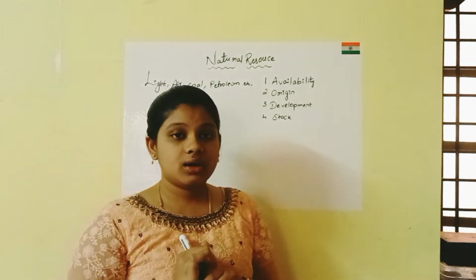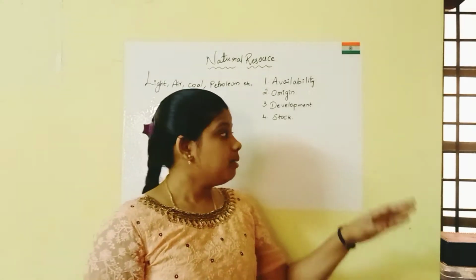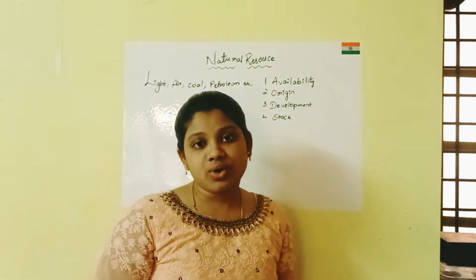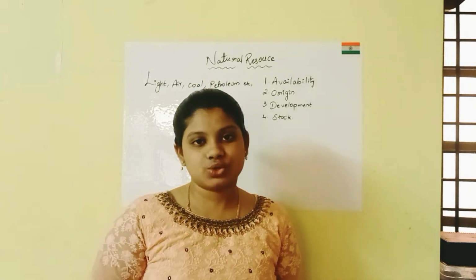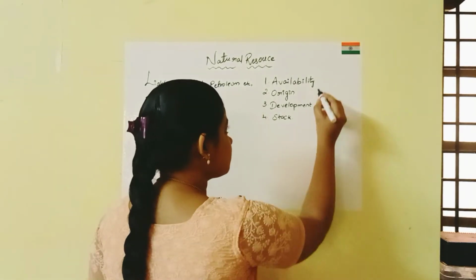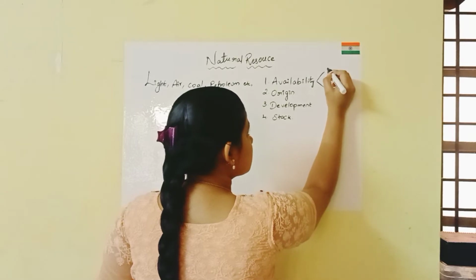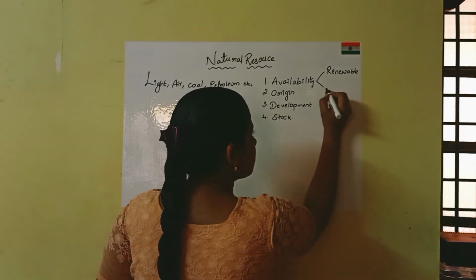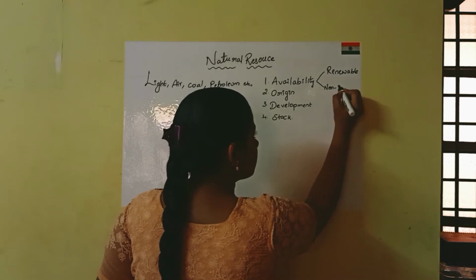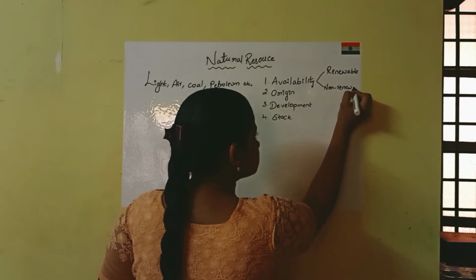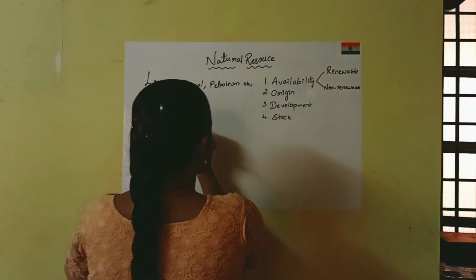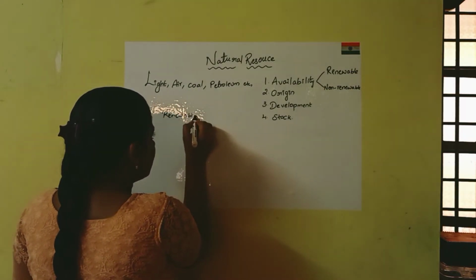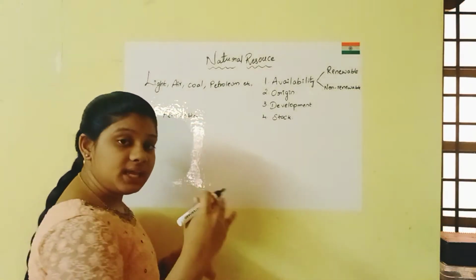Okay. The first one is availability. By availability, they are classified as renewable and non-renewable resources. By the name itself, we can understand: renewable means renew.